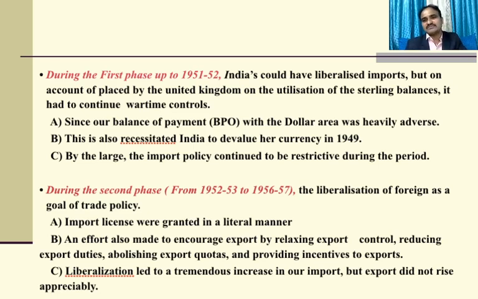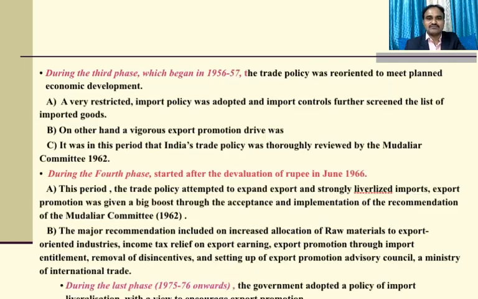During the second phase from 1952-53 to 1956-57, liberalization of foreign trade was a goal of trade policy. Import licenses were granted in a liberal manner and an effort was also made to encourage exports by relaxing export controls, reducing export duties, abolishing export quotas and providing incentives to exports. And the third point, the liberalization led to a tremendous increase in imports, but exports did not rise appreciably, resulting in deterioration in our foreign exchange position.